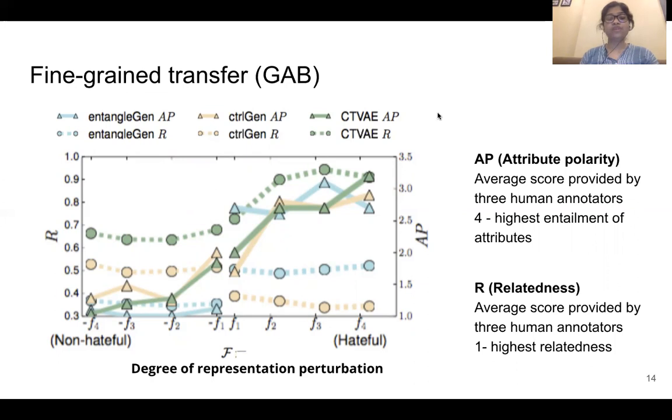Here the attribute is hatred, and we can see as we go to the left, the value of AP is very low. That means we are not generating any sentence which has hateful content. And on the right, we are seeing that we are able to generate more hateful content. So from left to right, there is a monotonic, increasing pattern, whereas for other alternatives, there is no such pattern. And in terms of relatedness, we are also generating sentences which have higher relatedness with the original one.